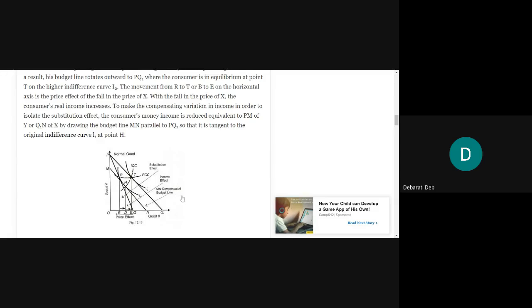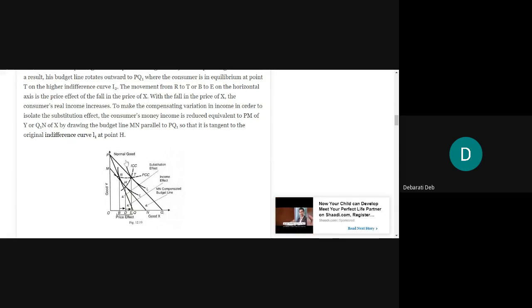Now here the consumer will be in equilibrium at the point T. Now here also, since the budget line is increasing, he is buying a greater number of units of good X. That shows that his indifference curve is also going higher, because this is again a concept of the indifference curve, that is the ordinal approach, that the more quantity of goods being consumed, that means it will give more satisfaction level to the consumer. Thus, the indifference curve will also move higher. So following that concept, it is assumed that the indifference curve is now I2. It is no longer I1 now.